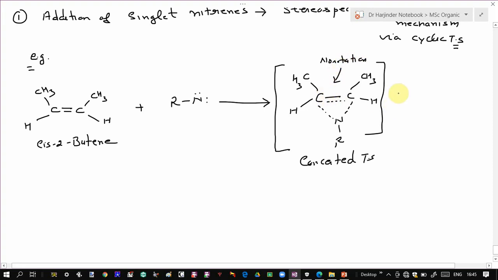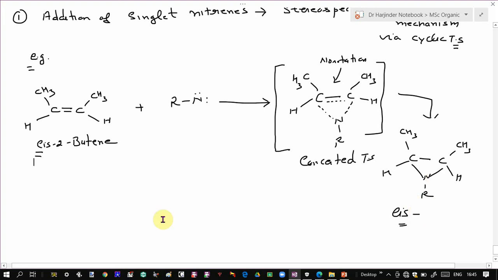So that will simply lead to a product which is the same as your transition state, as no rotation is possible between the carbon bonds. So this gives rise to a cis product. You can see cis-butene gives rise to a cis aziridine.